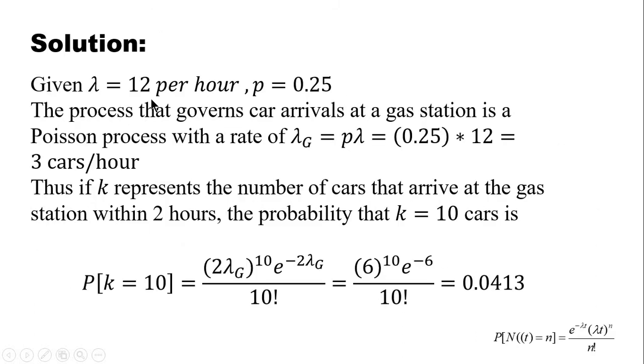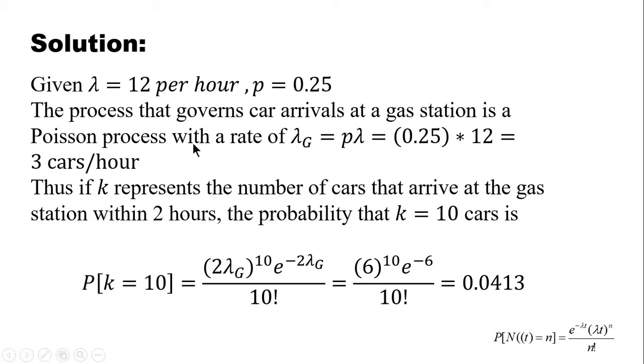So here lambda is given as 12 per hour, p is given as 0.25, and q is nothing but 0.75, but we don't need that because we have to find the probability of the cars arriving at the gas station. So there is no need to find q.